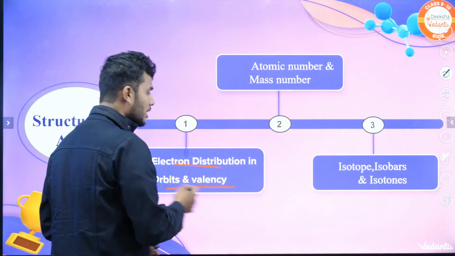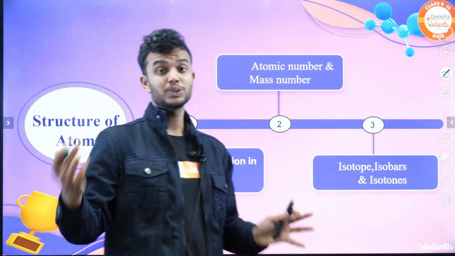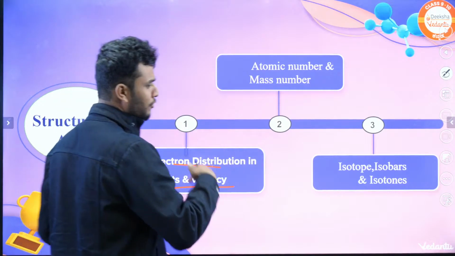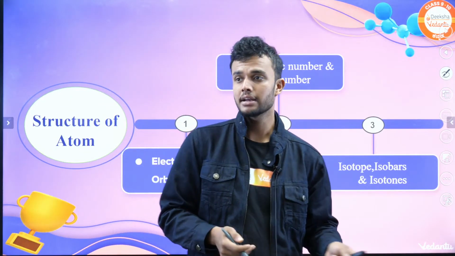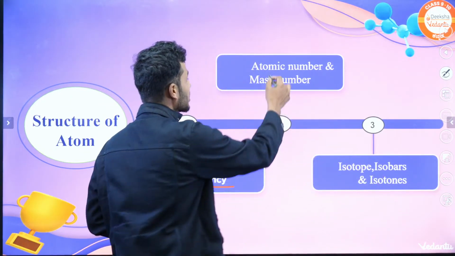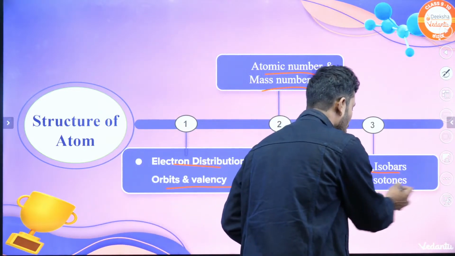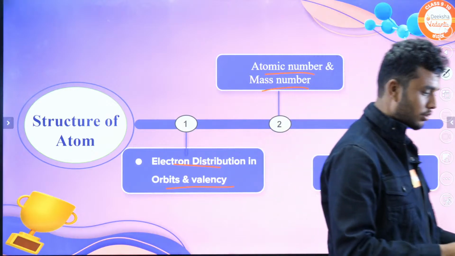Then electron distribution. What is valency? We already know about valency and how we write a molecular formula, which we discussed in an earlier unit. Then atomic number and mass number. What is atomic number and mass number? And isotopes, isobars, isotones, what are they, anta discover ಮಾಡೋಣ.